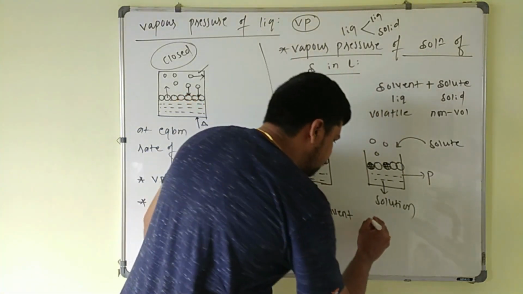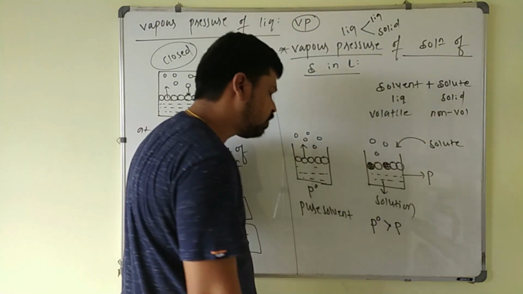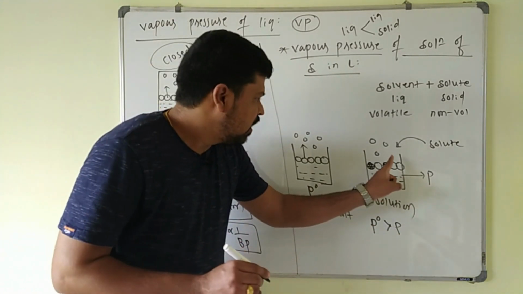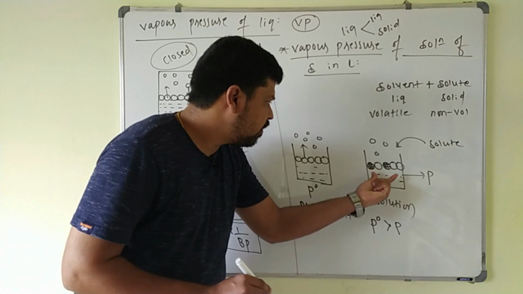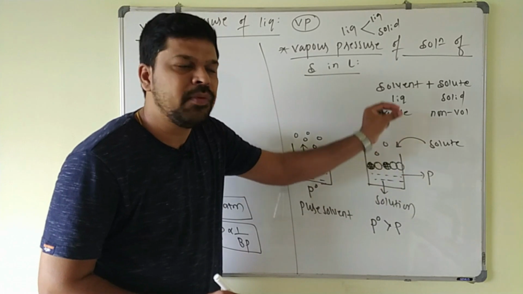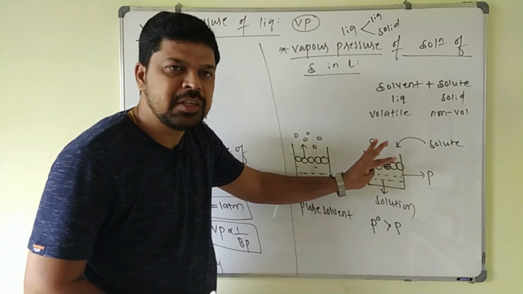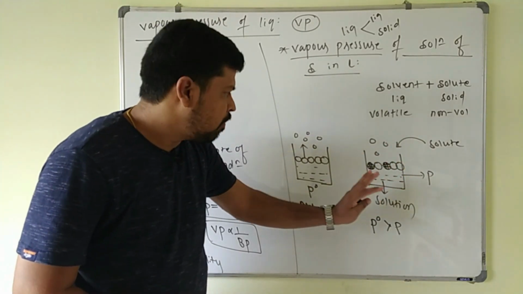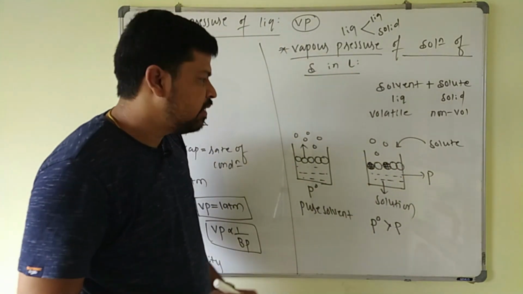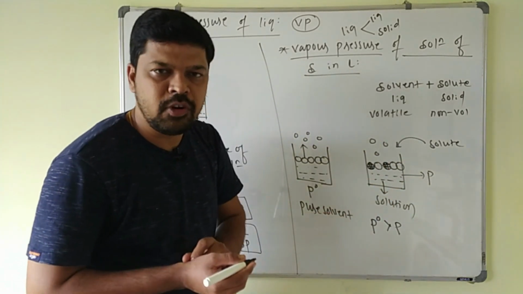So the vapor pressure of the pure solvent is always greater than the vapor pressure of the solution, and the reason is that in the case of a solution, the surface of the liquid contains solute as well as solvent molecules. Only solvent molecules are responsible for the vapor pressure, they are forming vapors. Solute particles are not involved in the formation of vapors since they are solid. But a fraction of the surface is occupied by solute particles also. That's why the number of solvent particles present at the surface decreases and fewer vapors will be formed.